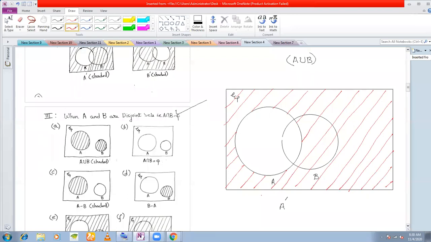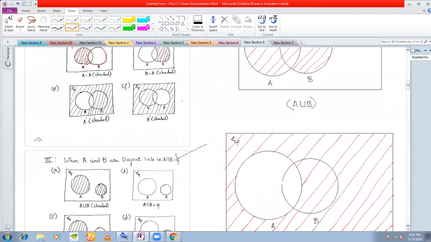Can you say again why you are excluding the bigger circle A? Because A complement means which does not contain the elements of A, so I will exclude A only. That is the definition of A complement. Similarly, for B complement, in this figure I've excluded this B circle only, because B complement means all the elements that are not in B. So I've excluded this circle only and shaded the rest. So that is how set operations can be represented in these two cases.